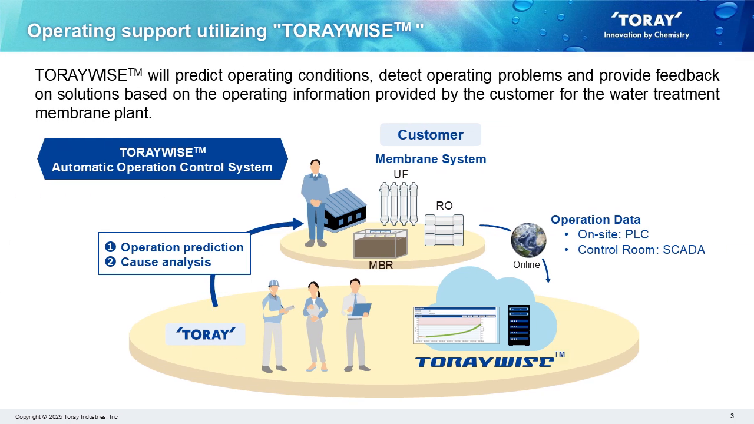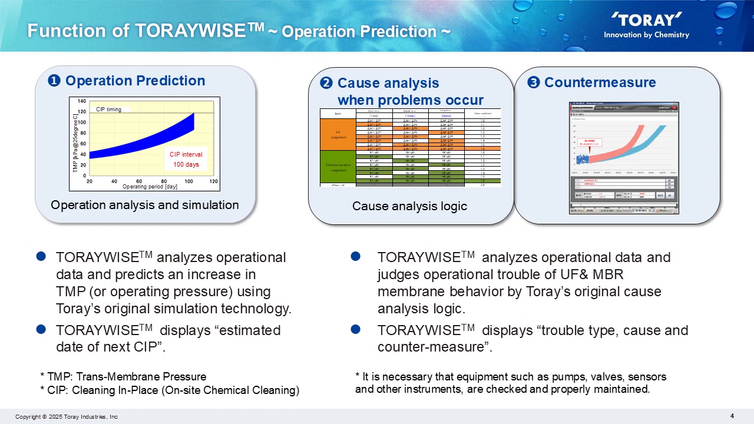TORAYWISE will predict operating conditions, detect operational problems and provide feedback on solutions based on the operating information provided by the customer for the water treatment membrane plant. This system makes it possible to propose appropriate operating conditions and solve problems quickly, thereby supporting stable plant operation for customers. There are three functions of TORAYWISE. The first is operation prediction, second is cause analysis, and third is countermeasure.